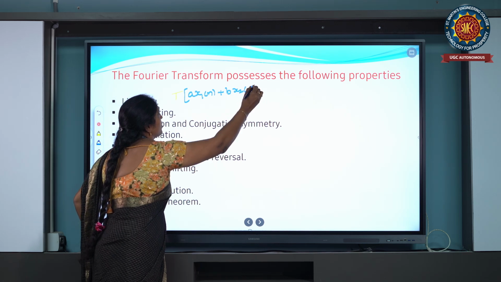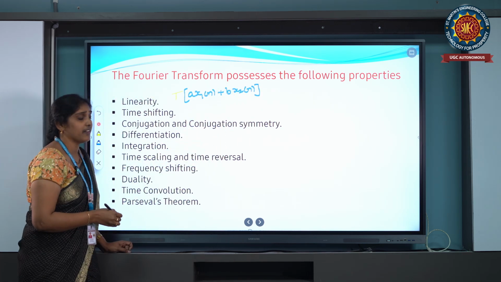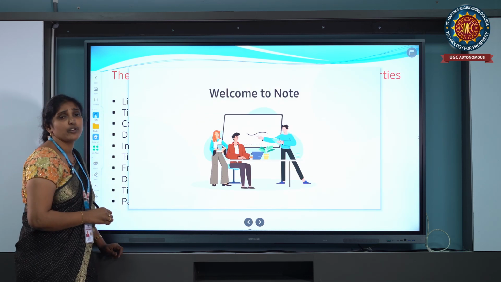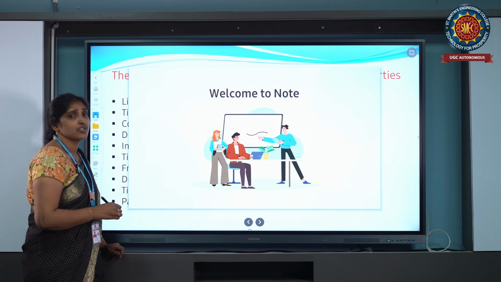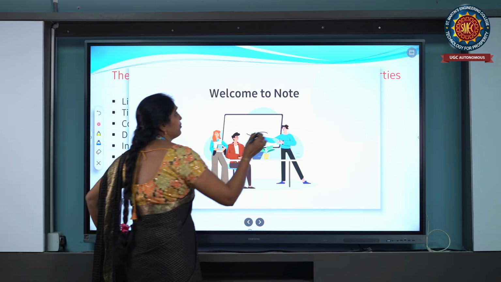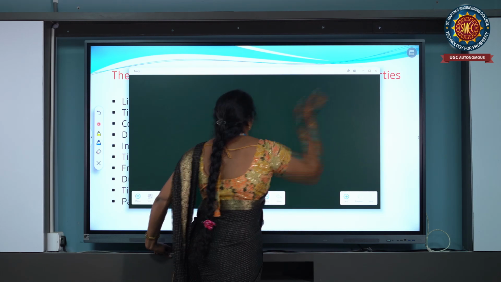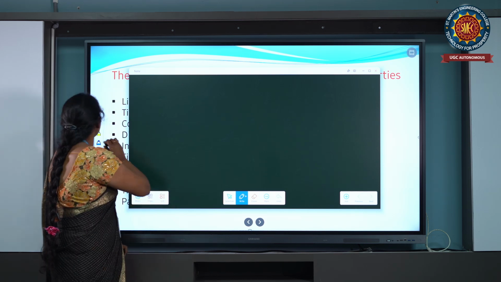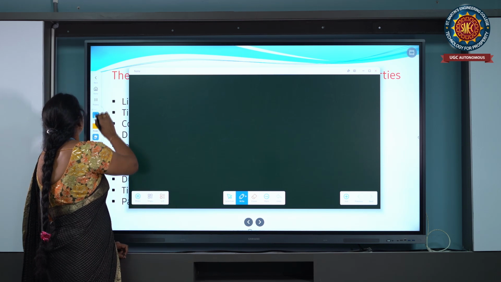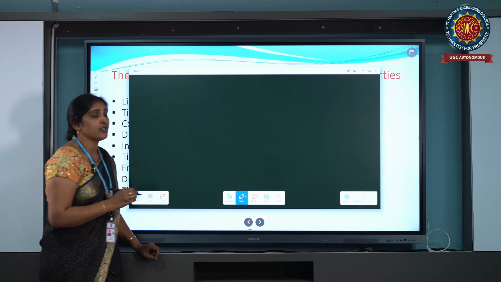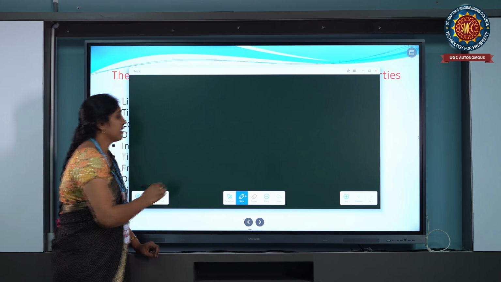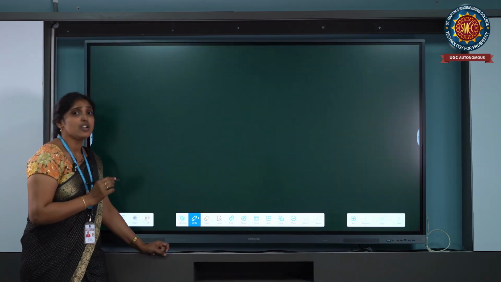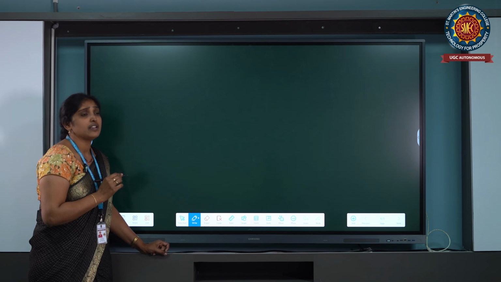When this is applied to the Fourier transform, we get the individual sum of their outputs, a y1 of n plus b y2 of n. Here y1 of n is the first output and y2 of n is the second output. If both are equal, we call it the linearity property.